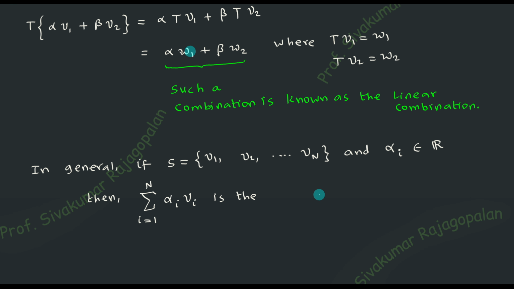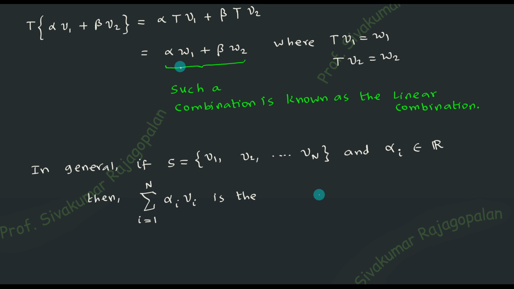Earlier only two terms were there, and now there are several terms because several vectors are there. Because n vectors are there in the vector space, the summation runs up to capital N. That is the first thing. And the convention we have made here: if you choose alpha, beta, then the third one will be gamma, the fourth one will be delta, and after that you don't know what to do. With n number of symbols, where will you go and bring them from? Keeping beta, gamma, etc. is not comfortable, and therefore let us rename them as alpha 1, alpha 2, alpha 3, etc. So you can have any number of constants.